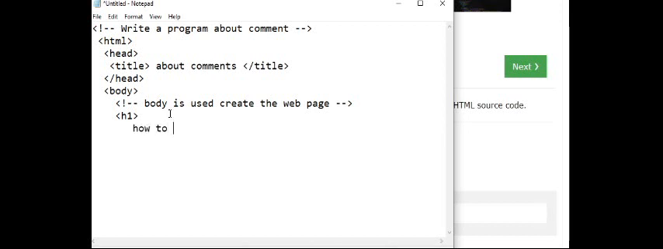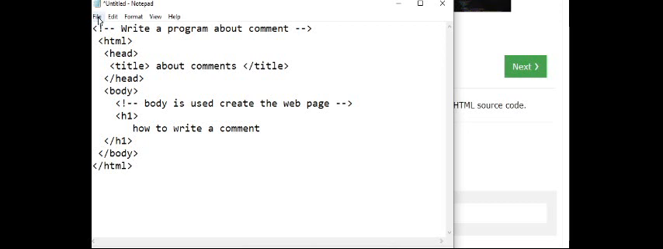How to write a comment. Okay, then I am closing the head section. Then again I am closing the body section. Closing means, what symbol do we have to use? The slash symbol. Then again I am going to close it with slash html.